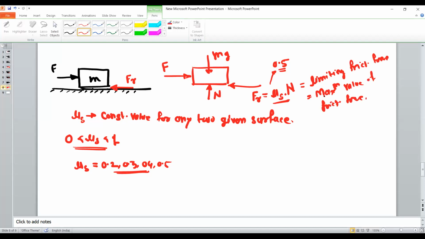So this maximum value depends on the normal reaction. If you take mu s as a constant, then if there is a change in normal reaction, this frictional force will either increase or decrease. So this is about the static friction.